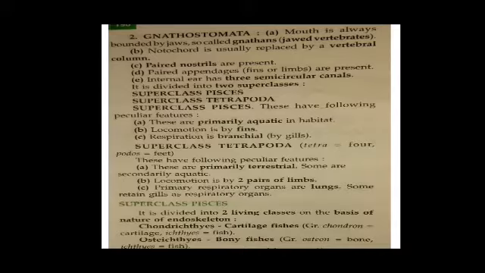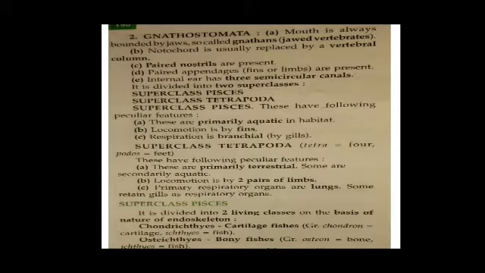Superclass Tetrapoda. Tetra means four and pods means feet. These have the following peculiar features. Number A, these are primarily terrestrial, some are secondarily aquatic. First they are terrestrial, then they may go to the water also. Number B, locomotion by two pairs of limbs, and the primary respiratory organs are lungs. Some retain gills as respiratory organs.